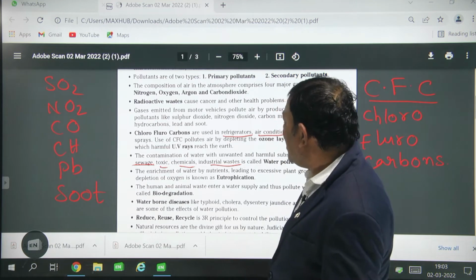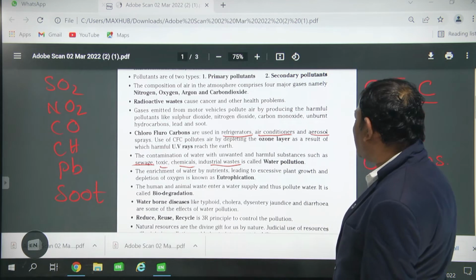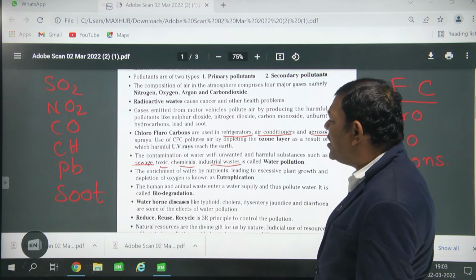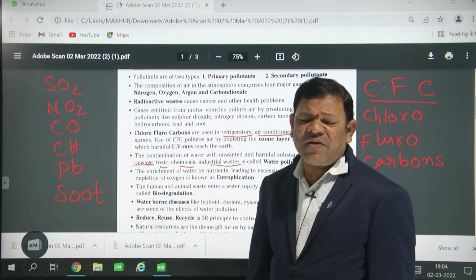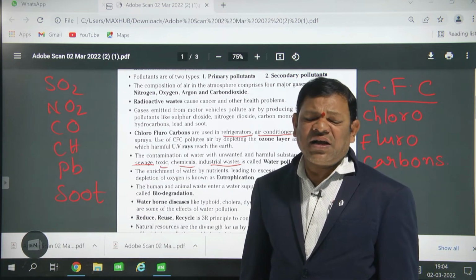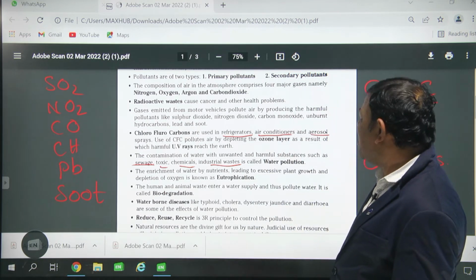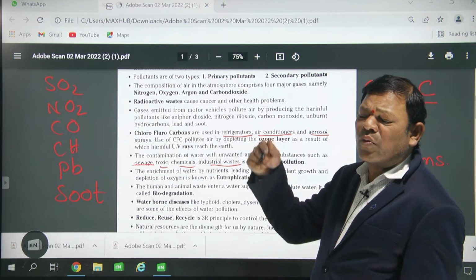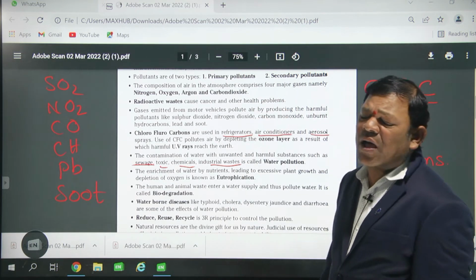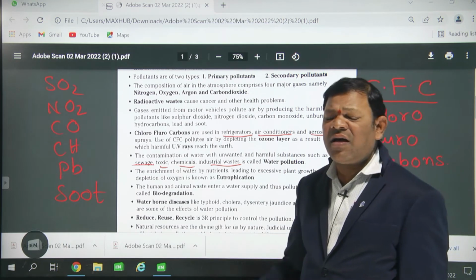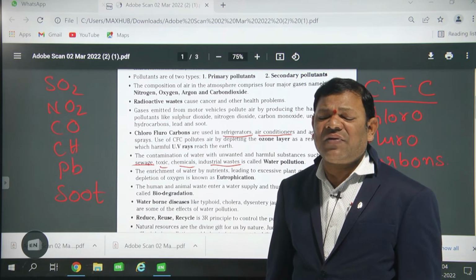The enrichment of the water by nutrients, leading to excessive plant growth and a depletion of oxygen, is known as eutrophication. For example, if you use more fertilizers, algal growth increases and the oxygen level drops, so the biological oxygen demand is high. In the depths, there is no availability of oxygen.